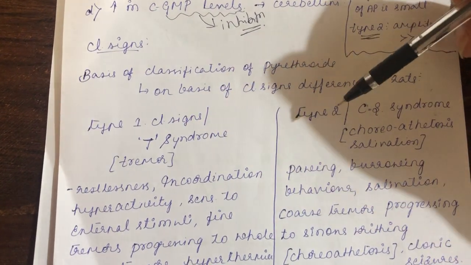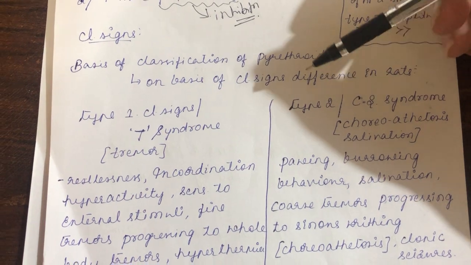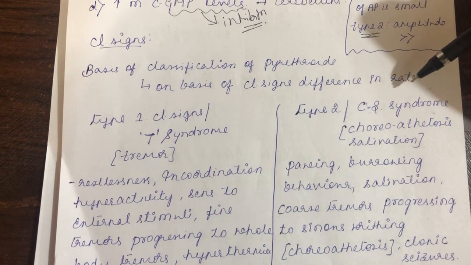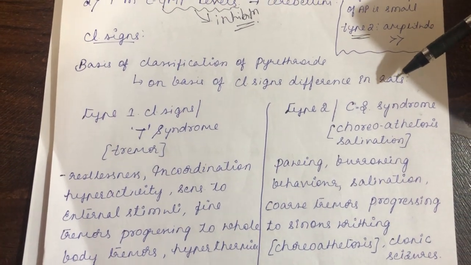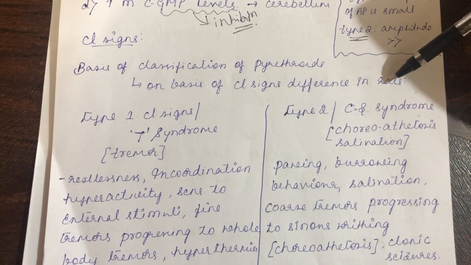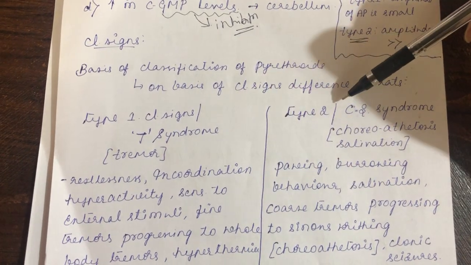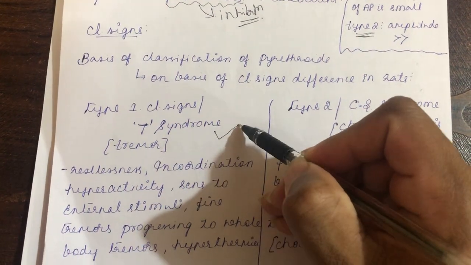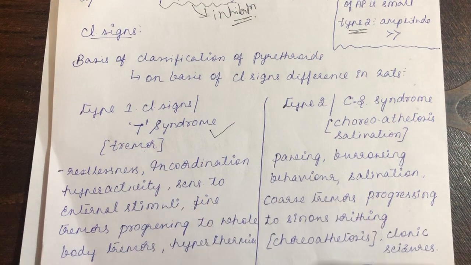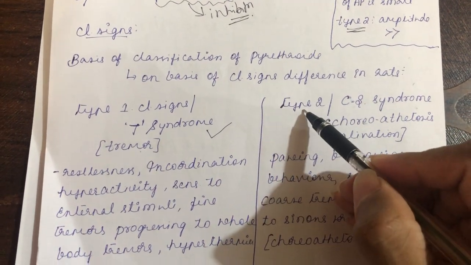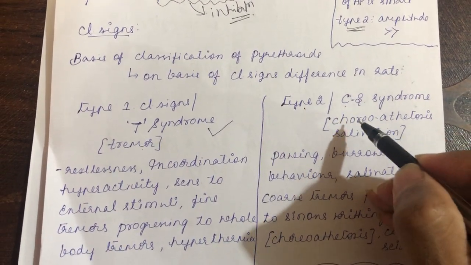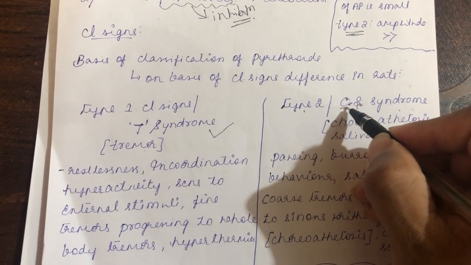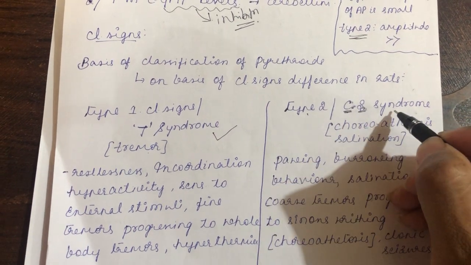Indeed, these type 1 and type 2 pyrethroids are again classified based on the clinical signs that they show in the laboratory animal, rats. Based on the clinical signs that pyrethroids show in rats, pyrethroids are divided into type 1 and type 2. See, the type 1 pyrethroid clinical sign is very commonly called T syndrome, or tremor syndrome. And the clinical signs caused by type 2 are called choreoathetosis salivation syndrome, or CS syndrome.